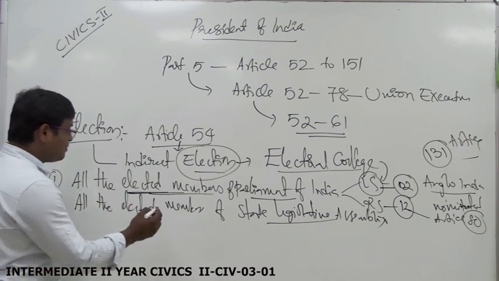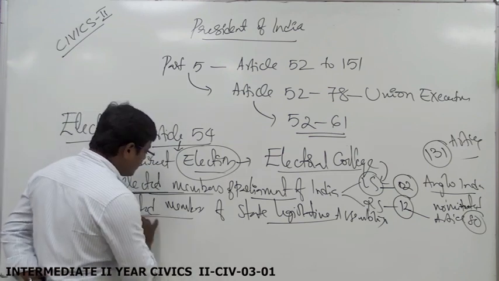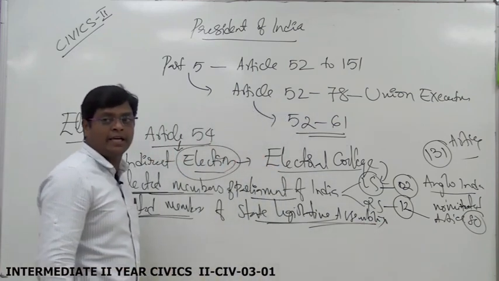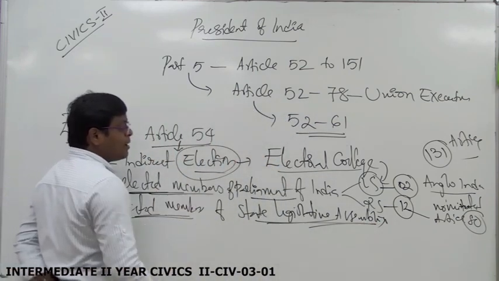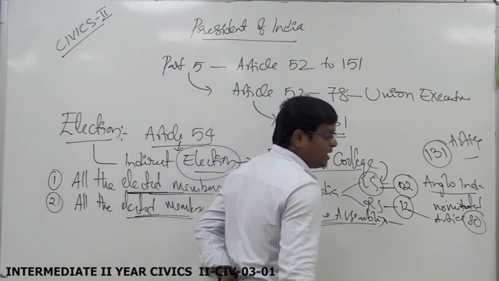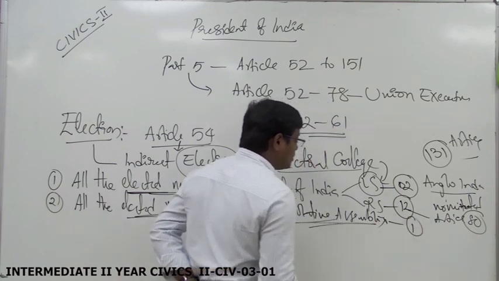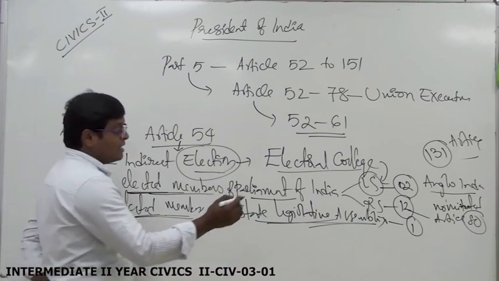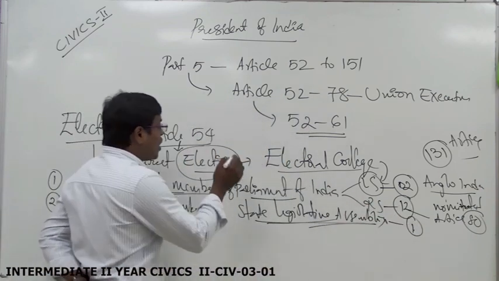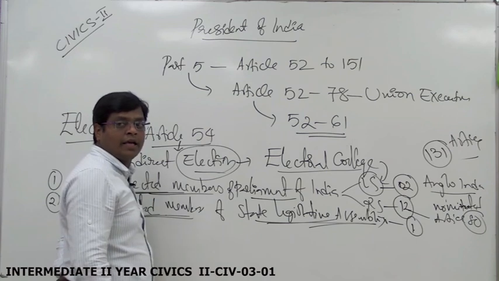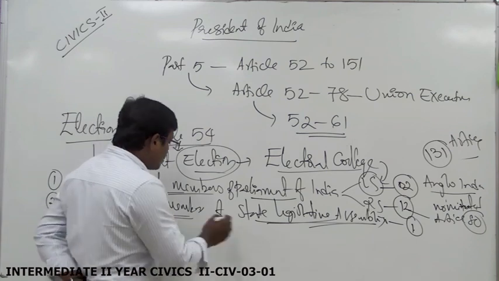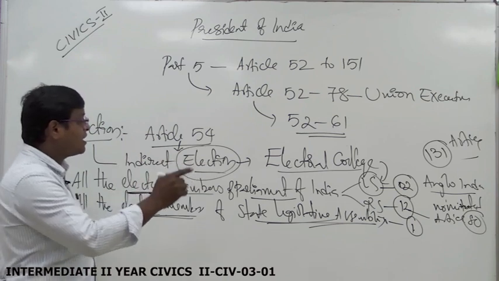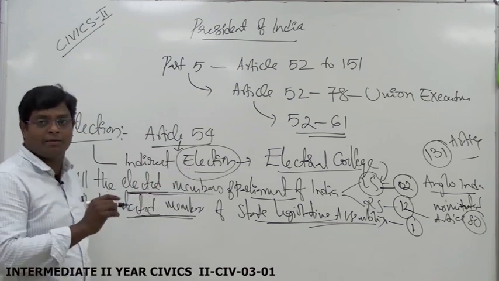Here we clearly mention elected members of the state legislative assemblies only. The Governor nominates one Anglo-Indian to the legislative assembly, the lower house of the state legislature. This Anglo-Indian is not included in the electoral college. Only elected members of the lower house, the legislative assembly, are included.